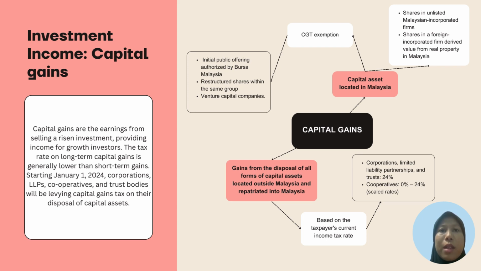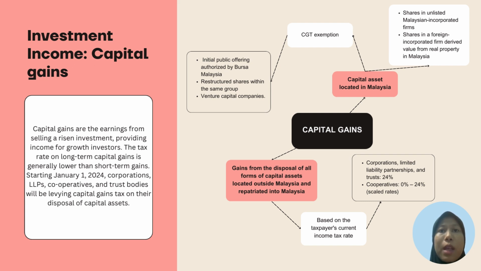For example, gains for assets held before January 1st, 2024 are taxed at 10% on net gain and 2% on gross disposal price. However, it changes effective January 1st, 2024, where CGT rates remain at 10%, but now it's not applicable on gross disposal price. The 10th condition allows CGT exemption for shares related to IPOs authorized by Bursa Malaysia. Exemption also applies to restructured shares within the same group and shares from venture capital companies.